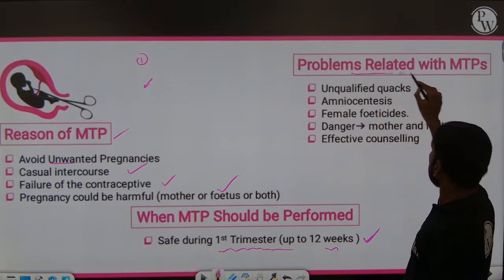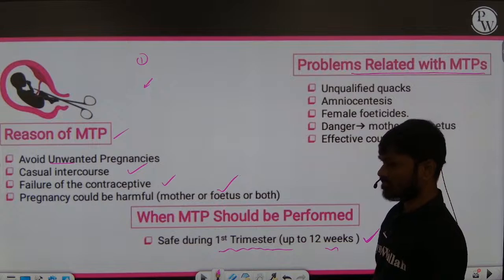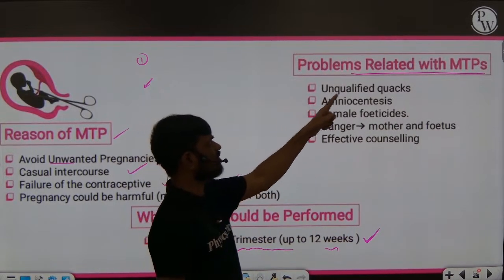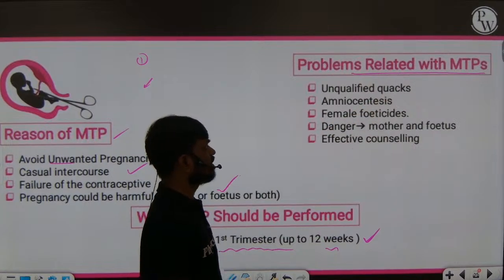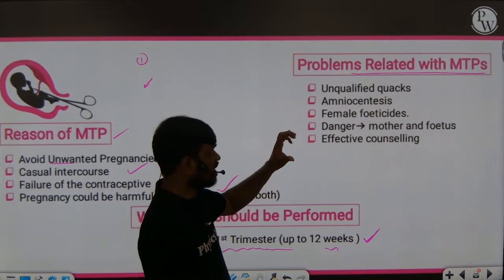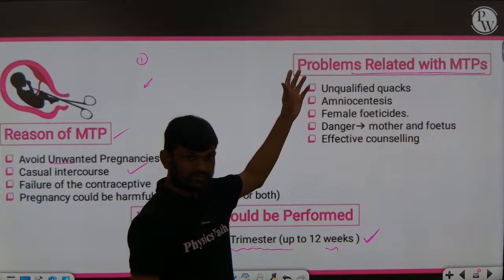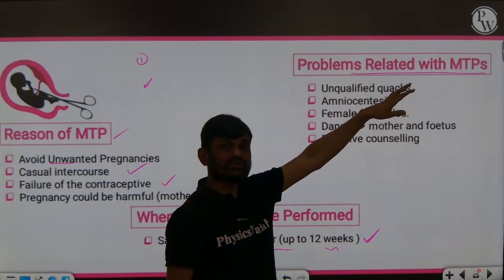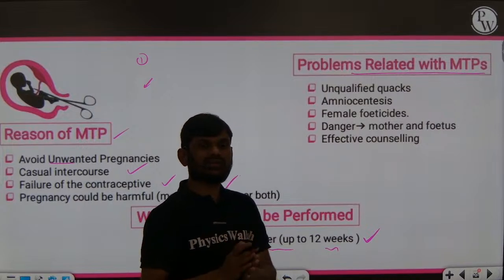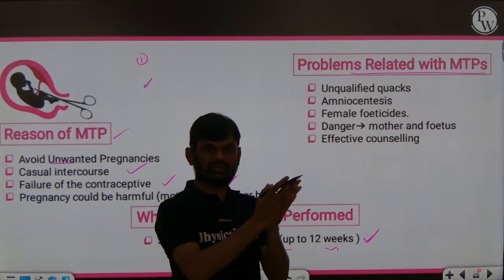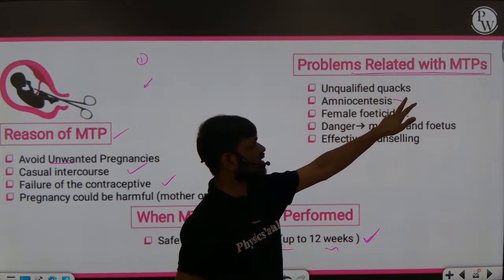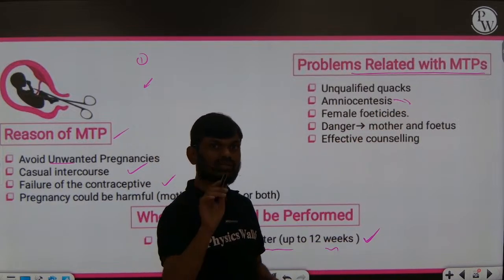Now, the problems related with MTPs. Most MTPs are performed by unqualified quacks, and amniocentesis is one of the reasons for MTPs. Amniocentesis is a technique generally used to detect genetic disorders, but it is often illegally used to determine the sex of the baby.